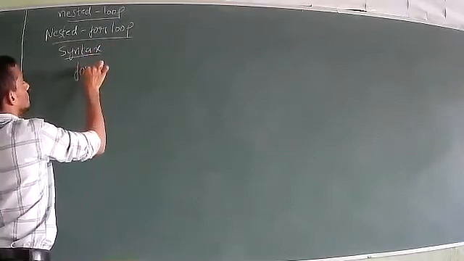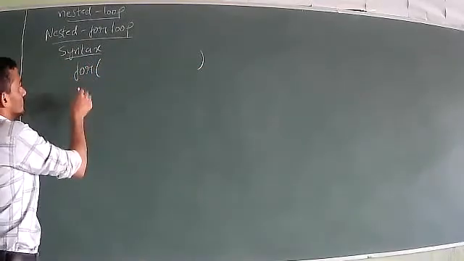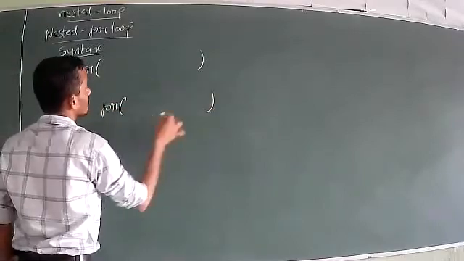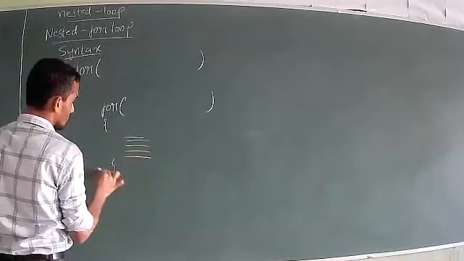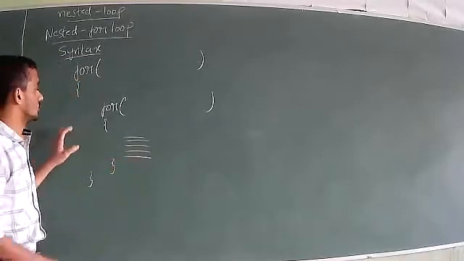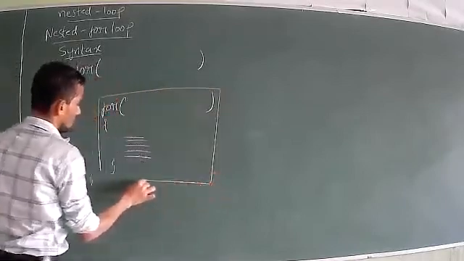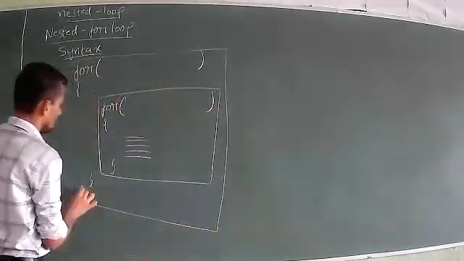That is, to write the first for loop, then opening brace, then the second for loop, opening brace. For some statements we will write it, close. So this we can consider as nested for. That means if you consider this for loop, it is present inside the outer for loop. So we can consider two for loops.